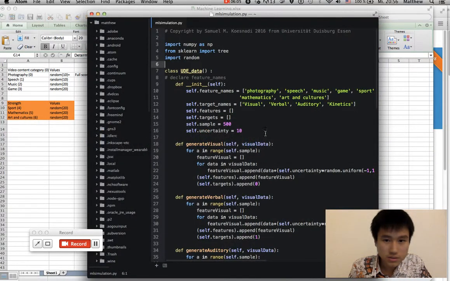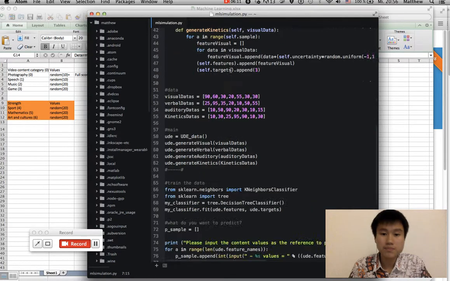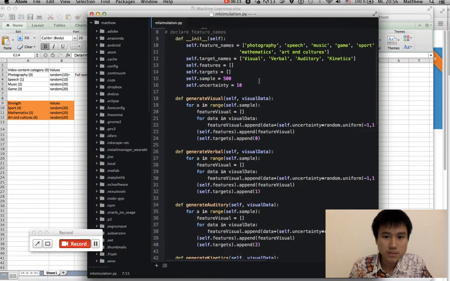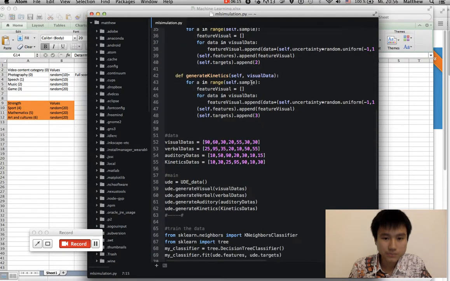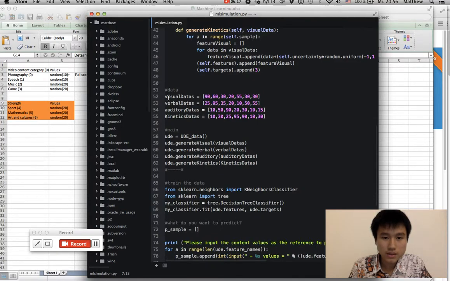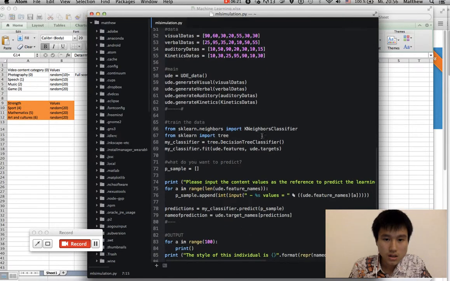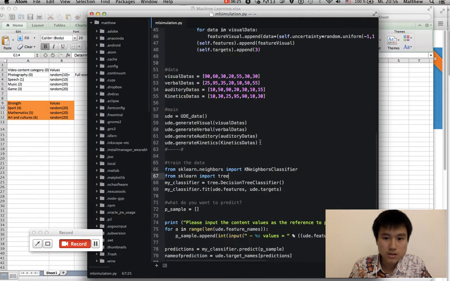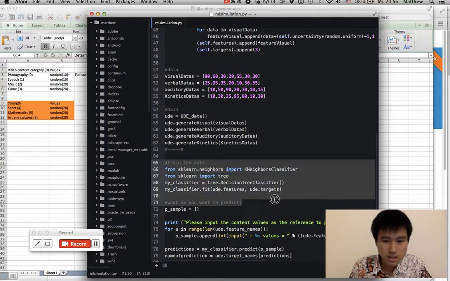So go back to the program. Here, this class UD data is how I create the examples, and then make this visual data, verbal data, this kind of stuff. And I make another classifier. So this is the main heart of the machine learning process.